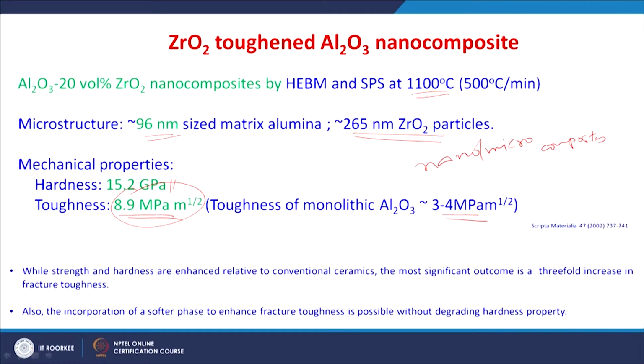So, the zirconium oxide hardness is lesser than the aluminum oxide hardness, but the fracture toughness is higher than the aluminum oxide fracture toughness. So, because of the toughening mechanisms involved in zirconium oxide, you have a benefit of almost threefold improvement in the fracture toughness for this aluminum oxide with zirconium oxide nano composite, right.